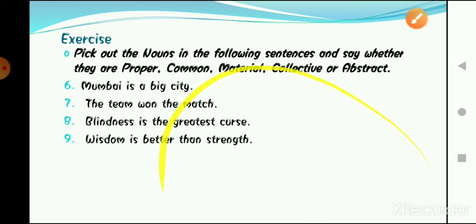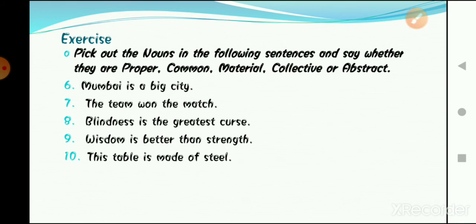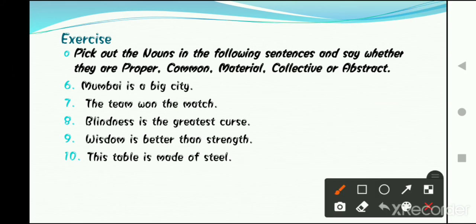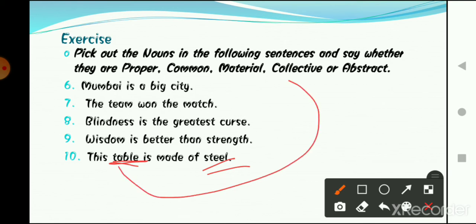Moving on to the 10th question. The sentence is "The table is made of steel." Table, yes, it is a noun. And what else? Steel is also a noun. So here, what type of noun is table? Table is a common noun, and steel is a material noun.